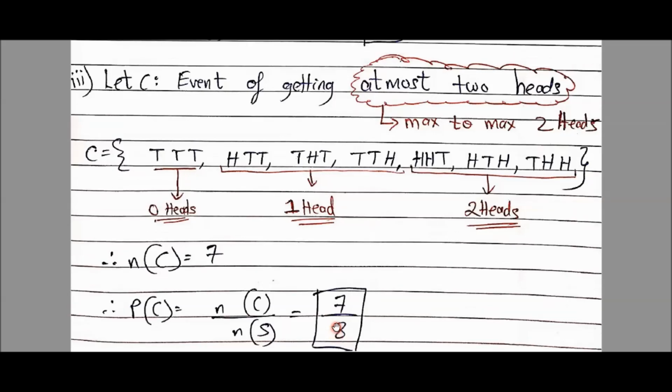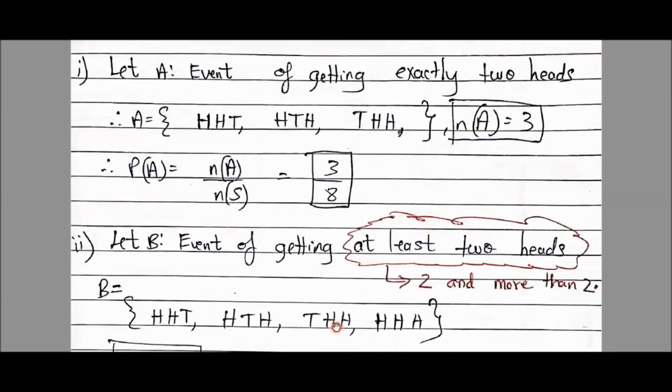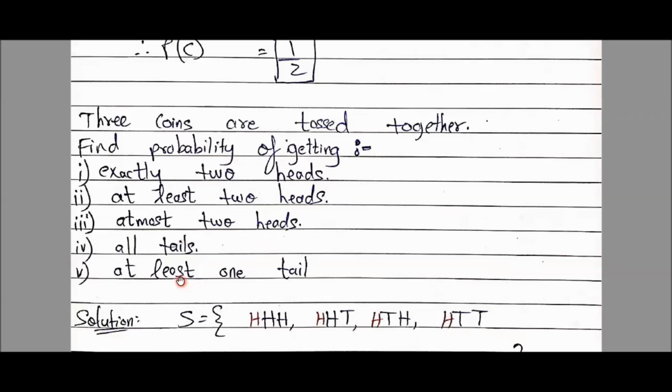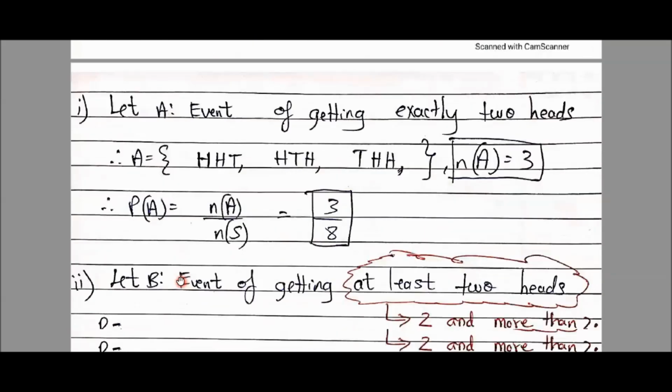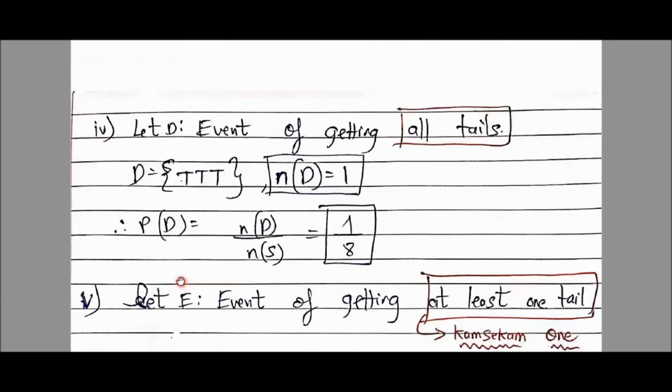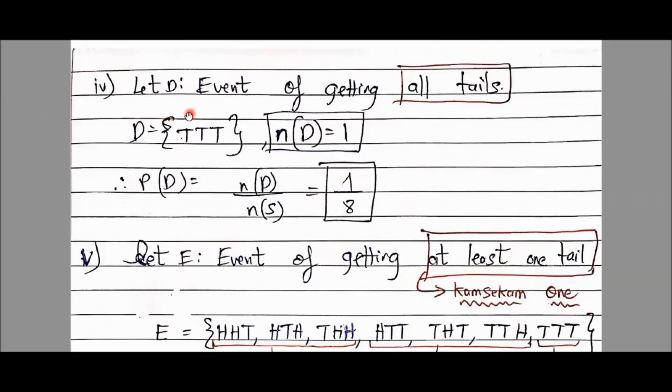Okay, moving once again back to our original question and see what is asked in our fourth sub question. All tails. All of them tails. Arey, this is very simple. There is only 1 element in my sample space which has all tails. First we will make the sample space. See here, students. Let D be the event of getting all tails. There is only 1. So number of elements in this set D is 1. Probability of this set D is n of D upon n of S, which is 1 upon 8.